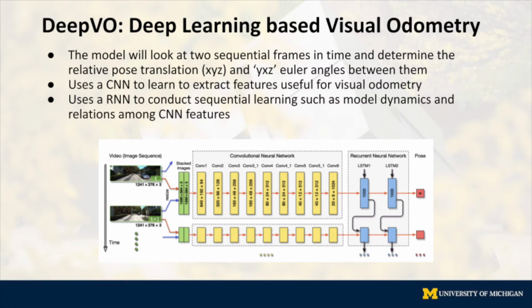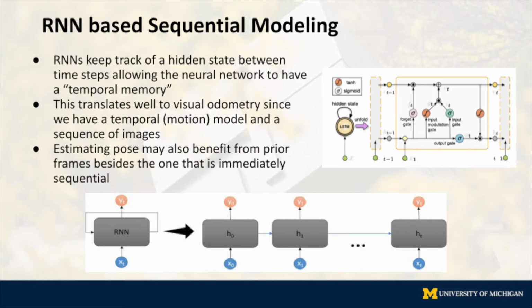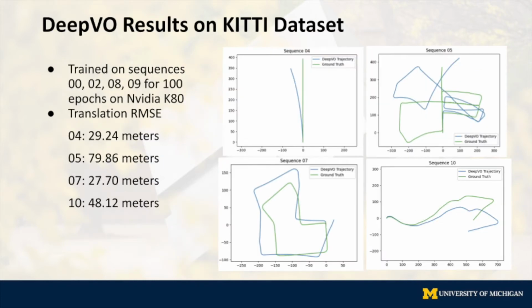The DeepVO model takes in two stacked images, sequential in time, and passes them through a convolutional neural network to extract a 20 by 6 by 1024 feature map. It then uses a long short-term memory recurrent neural network to conduct sequential learning and determine the relative pose transformation between the time steps. We trained our model for 100 epochs on 4 different sequences from the KITTI dataset.